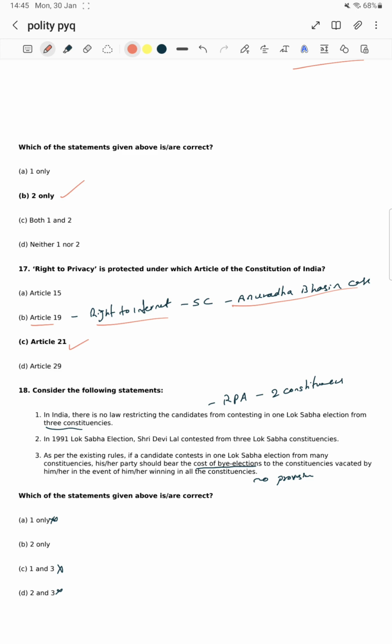Second statement. In the 1991 Lok Sabha election, Devi Lal contested from 3 Lok Sabha constituencies. We don't know whether that is true or not, just hold it. Since one is wrong, we have only B and D as options. As per existing rules, if a candidate contests a Lok Sabha election from many constituencies, should the party bear the cost of the by-election? No, sir, such a provision still doesn't exist. By elimination we can make B correct.